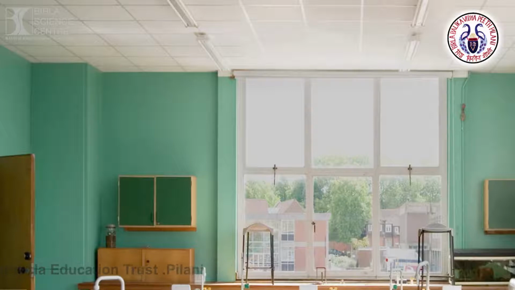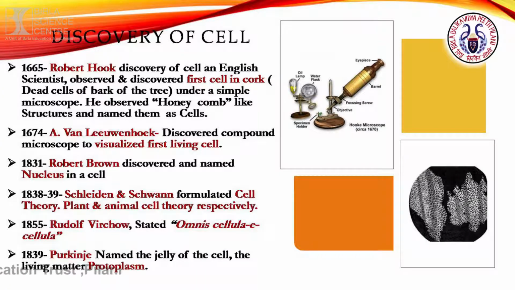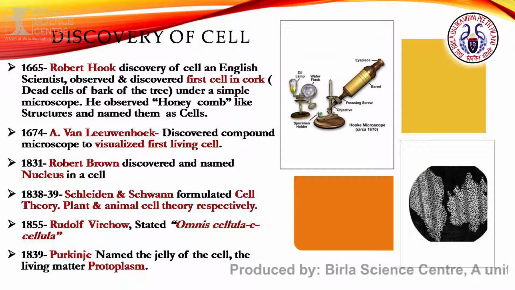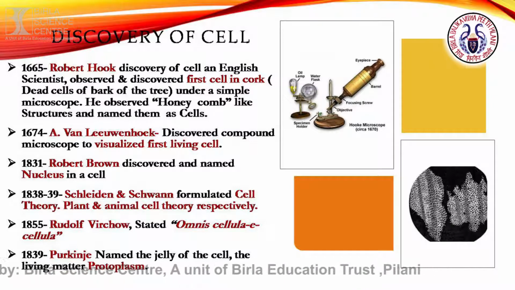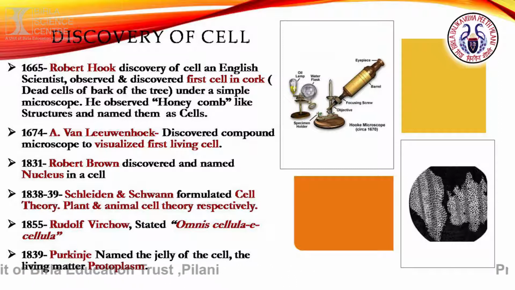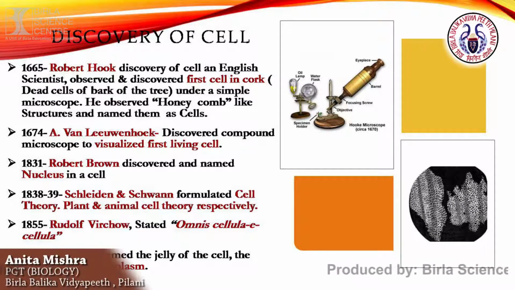Now let us see what about the discovery of the cell. How was the cell discovered? So it was in 1665, way back, you imagine. In 1665, a scientist known as Robert Hooke actually discovered the cell. He was an English scientist from Britain, and he saw the first cell which was a dead cell. He never saw a live cell, a living cell. He saw the first dead cell, and that dead cell was the cell of cork.